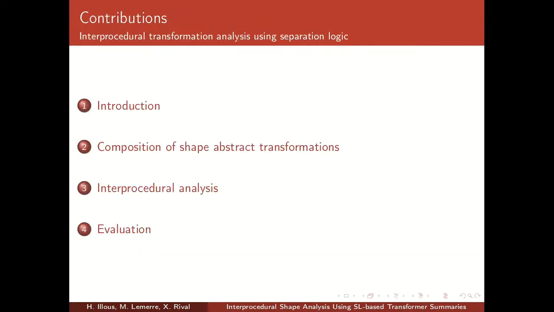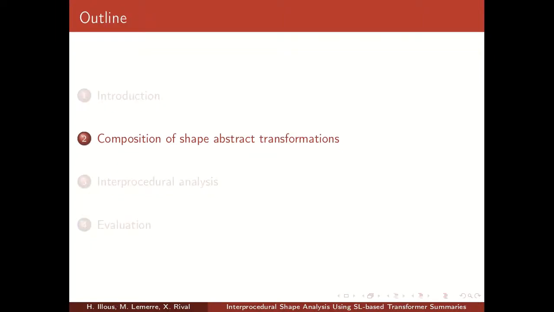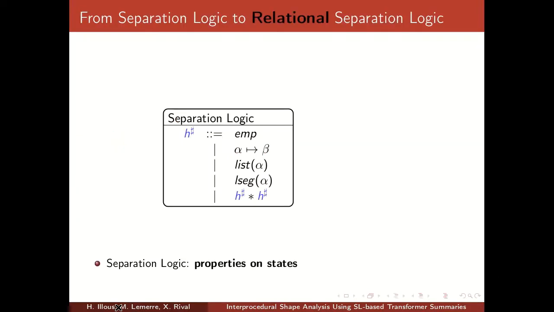Our contribution describes an interprocedural transformation analysis based on separation logic. So we will first describe how we can compose our shape abstract transformations. And then we describe how we can build our interprocedural analysis on top of it. Then we'll show our evaluation on parts of Emacs code. So we begin by describing the composition of shape abstract transformations.